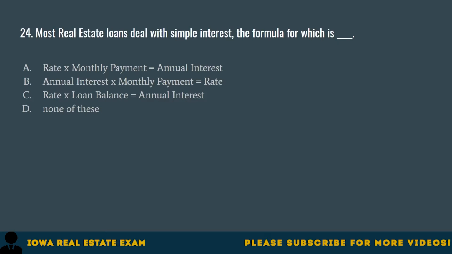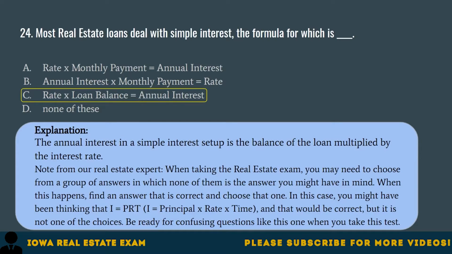Question 24. Most real estate loans deal with simple interest, the formula for which is A. Rate times monthly payment equals annual interest, B. Annual interest times monthly payment equals rate, C. Rate times loan balance equals annual interest, D. None of these. The correct answer is C. Rate times loan balance equals annual interest. The annual interest in a simple interest setup is the balance of the loan multiplied by the interest rate.